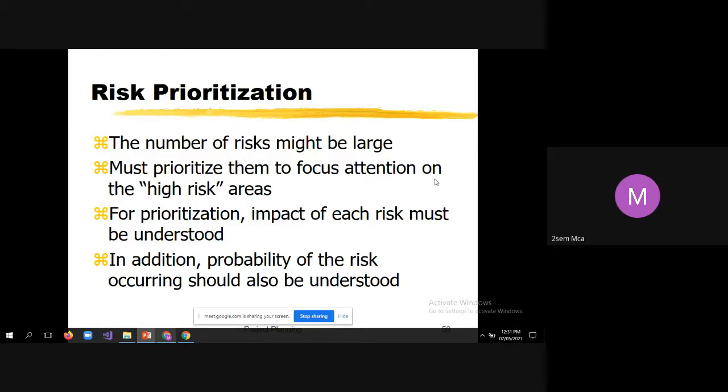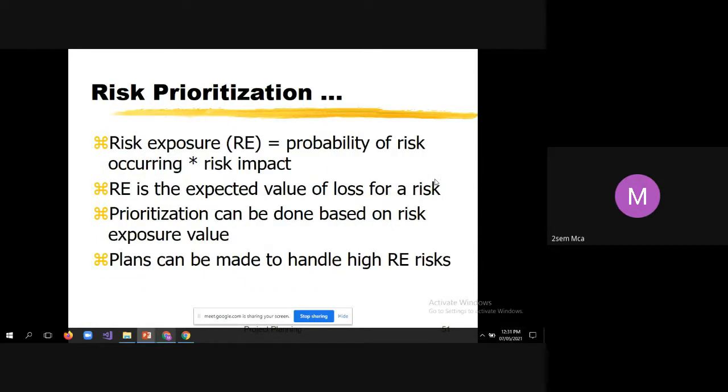In addition, the probability of the risk occurring should also be understood. That means you should have an idea at what stage what kind of risk may arise, and that probability should be known. Next is risk exposure, RE. How to calculate the risk exposure? There is a formula. Risk exposure RE is equal to the probability of risk occurring